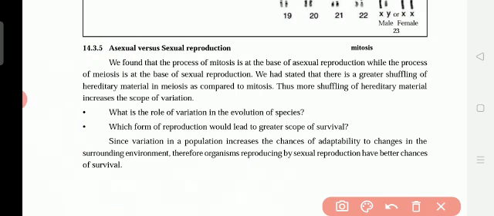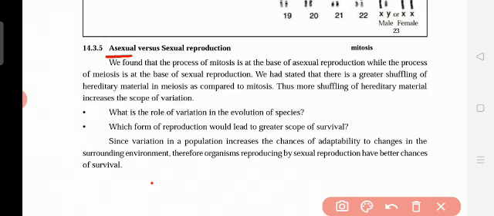Even in some plants it takes place, like potato. No need of both male and female. Pollen grains are the male gamete in plants, and the ovum or egg is the female reproductive part of the plant.